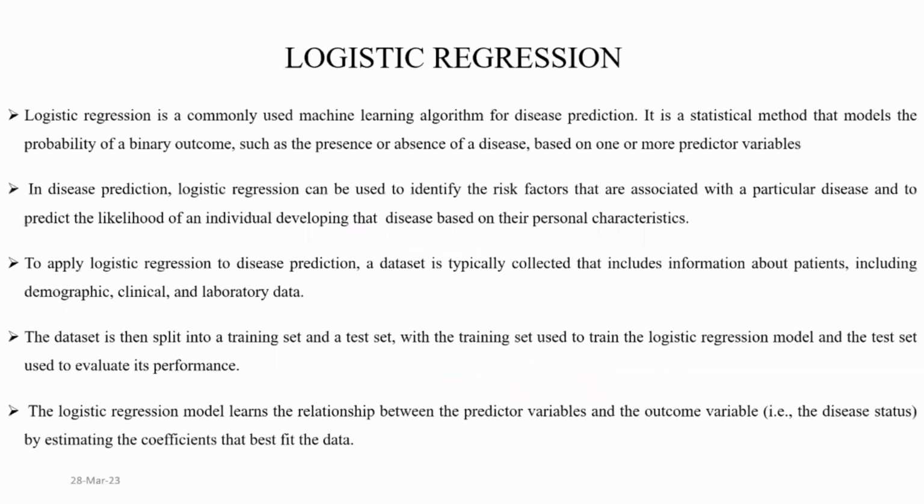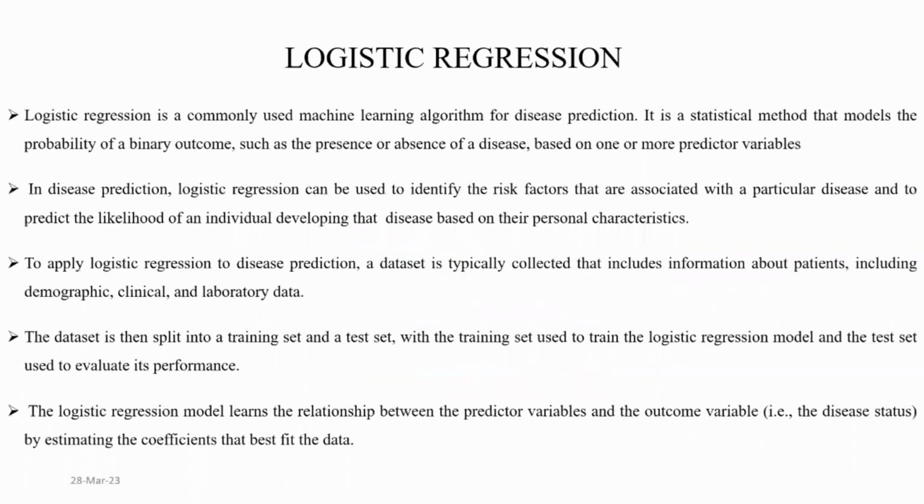Logistic regression is a commonly used machine learning algorithm for disease prediction. It is a statistical method that models the probability of a binary outcome, such as the presence or absence of a disease, based on one or more predictor variables.